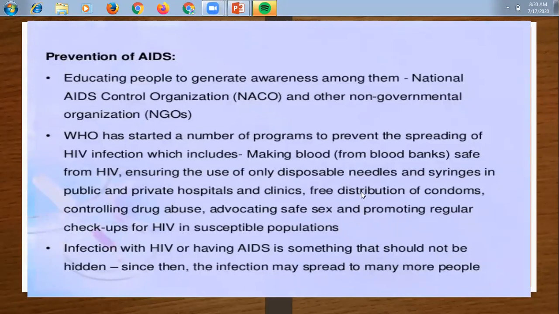Next is the free distribution of condoms. Then controlling drug abuse, educating about safe sex, and the HIV infection should not be hidden from society. So these are the preventions of AIDS. You have to remember all these four to five points, because questions are asked many times.